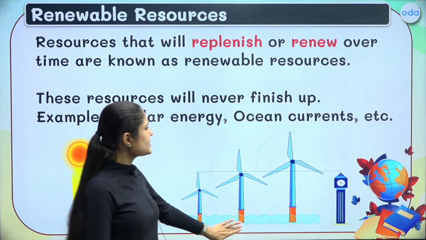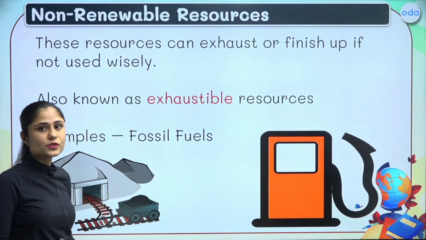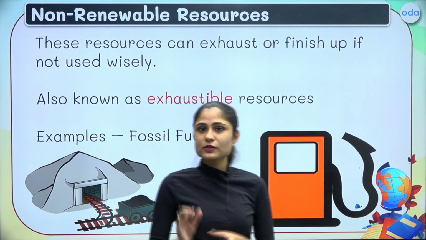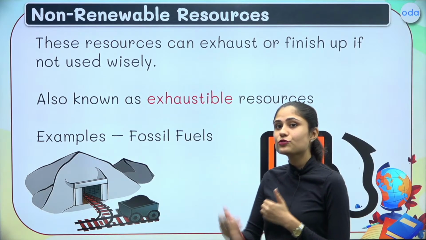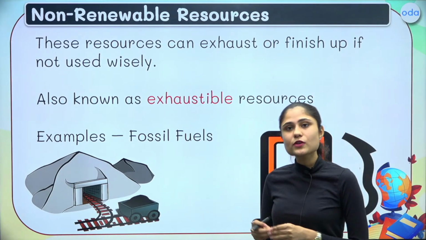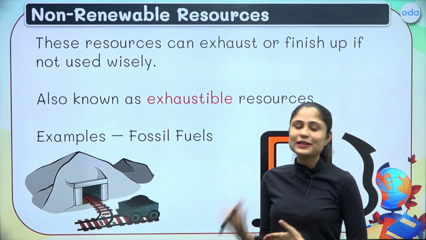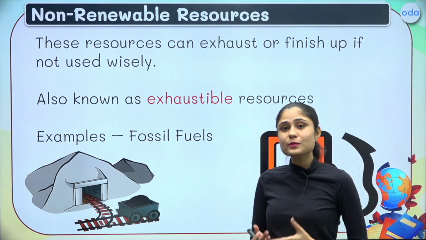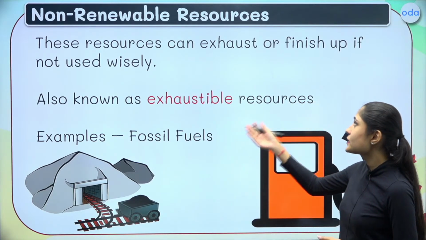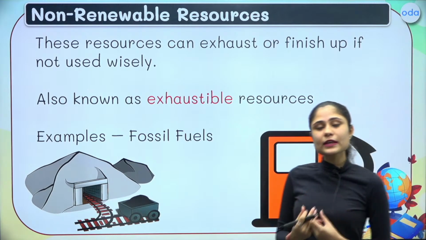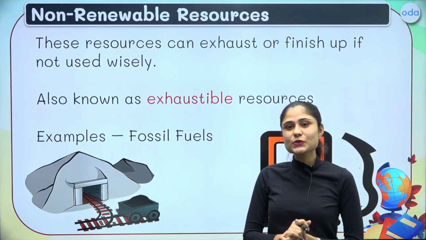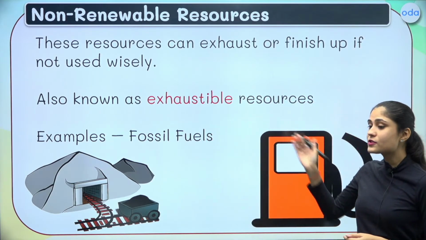Now, let us understand the non-renewable resources. The term itself explains it. These resources are not going to renew themselves over a period of time. They either do not renew themselves or they take thousands, millions, billions of years to renew, which is not possible in the lifespan of an average human. That is why these resources can exhaust or finish up if we as mankind do not use them properly. So dear students, they can also be termed as the exhaustible resources.